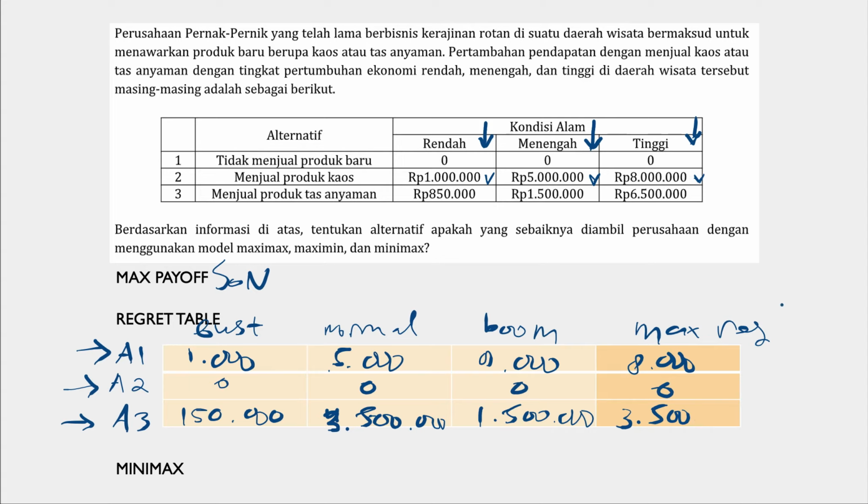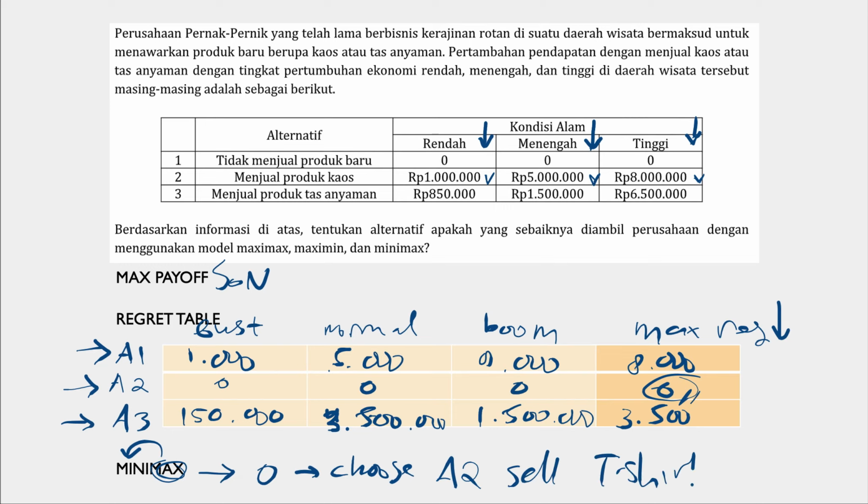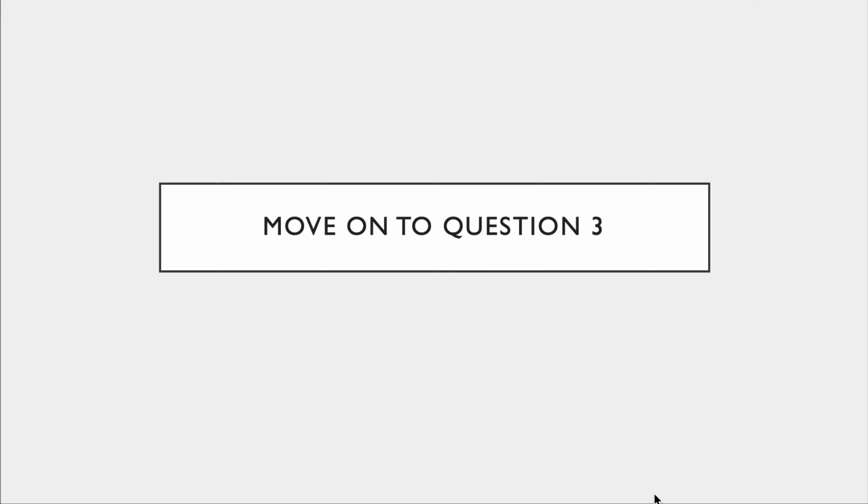From these maximum regrets, we want to find the minimum, so we choose the smallest one, which will be 0. So the minimax in this case would be 0, and we choose alternative 2, which is to sell t-shirts. That's it for question 2. Moving on to the next recording.